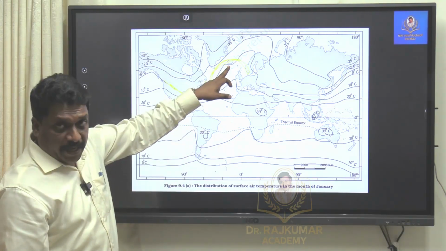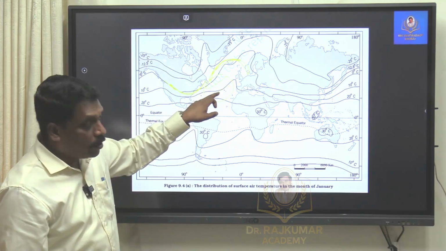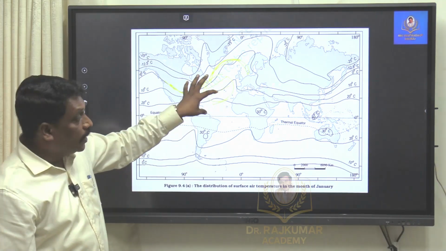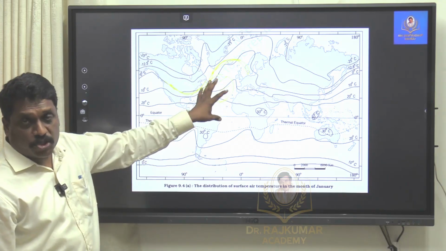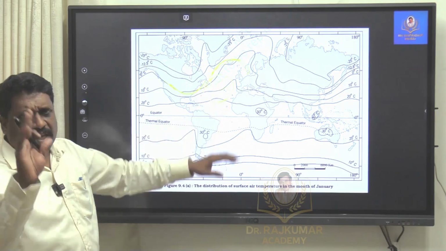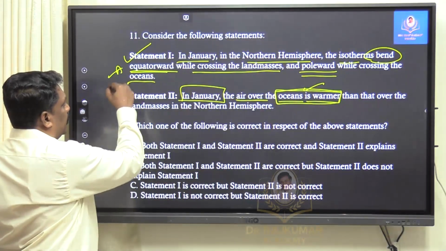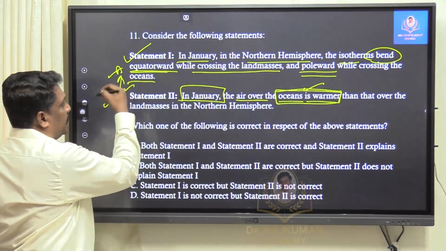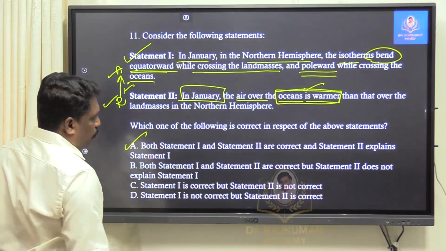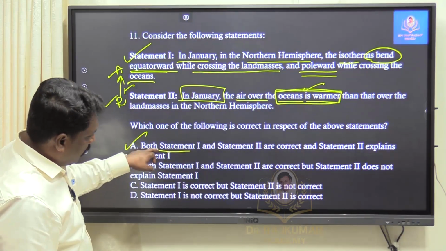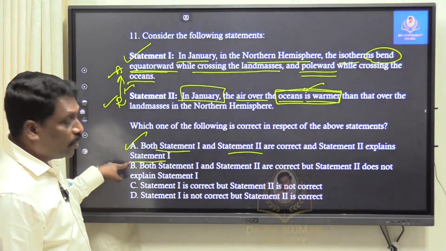Why exactly is it bending? Just because the air over the ocean will be warmer. Water maintains temperature. Fluctuation of temperature in water is very, very minimal. So the assertion is correct, the reason is also correct, and the reason explains the assertion. If that is the case, the answer to this question should be A. Both statement 1 and statement 2 are correct, and statement 2 explains statement 1.